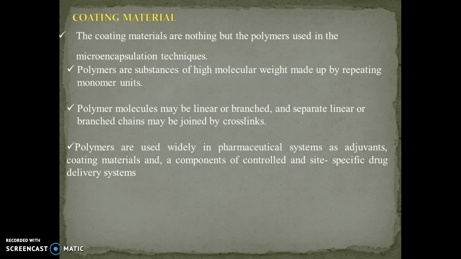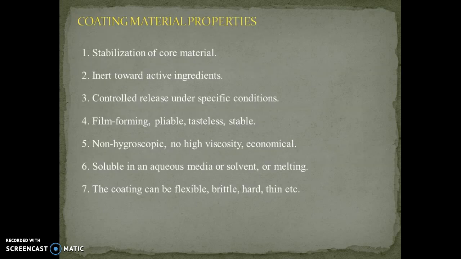The coating materials are nothing but polymers that are used in microencapsulation techniques. Polymers are substances of high molecular weight that are made up by repeating monomer units. Polymer molecules may be linear or branched, and separate linear or branched chains may be joined by crosslinks. Polymers are used widely in pharmaceutical systems as adjuvants, coating materials, and components of controlled and site-specific drug delivery systems.